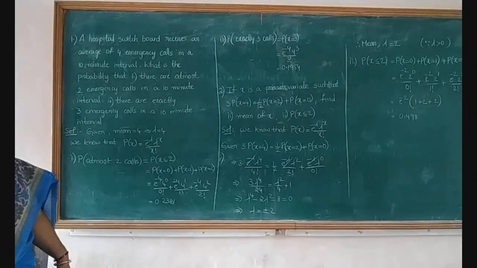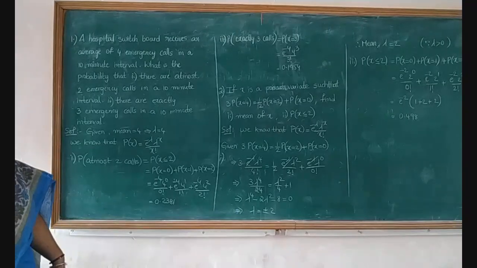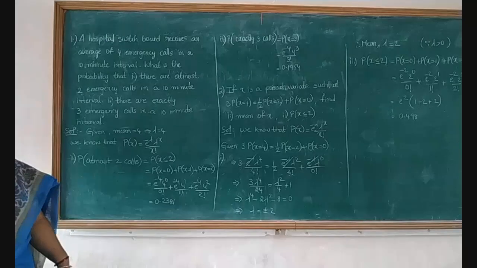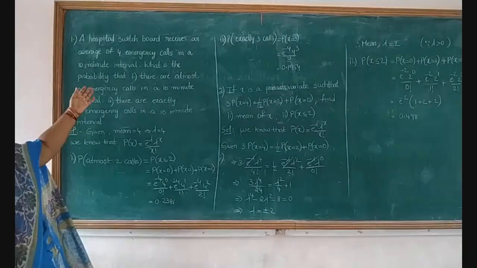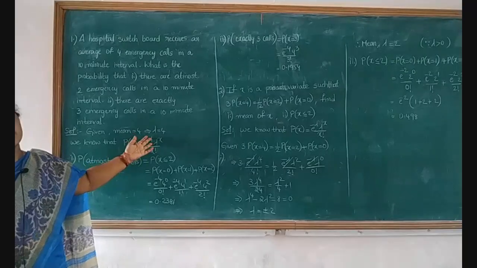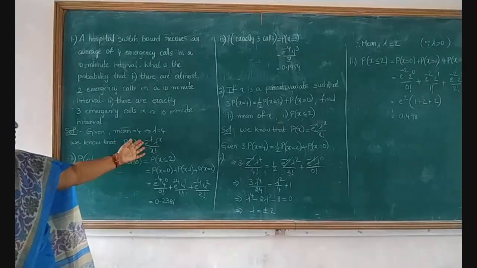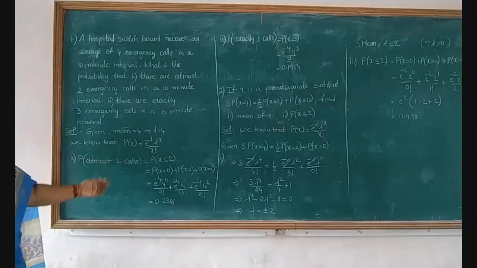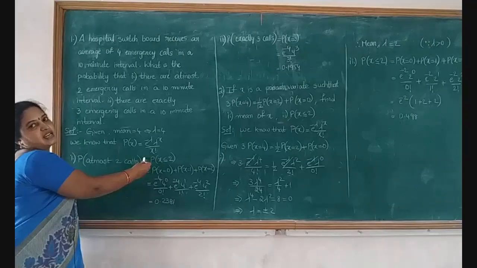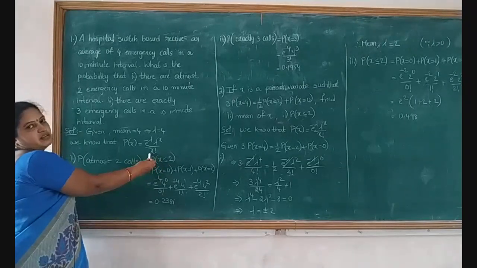Here they have given that the hospital switchboard receives an average of 4 emergency calls for every 10 minutes. So we take lambda equal to 4, because they have given the mean value as 4. We know that by the Poisson distribution, p of x is e power minus lambda, lambda power x by x factorial.